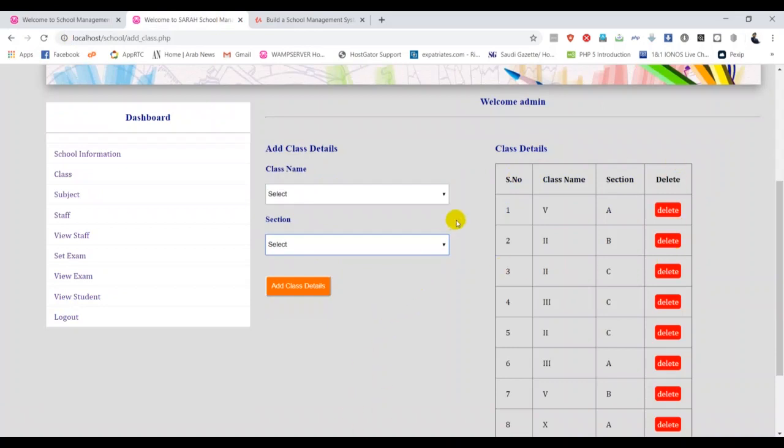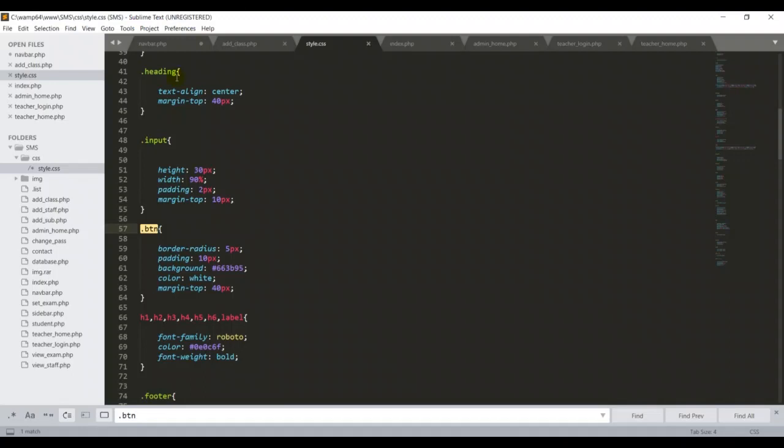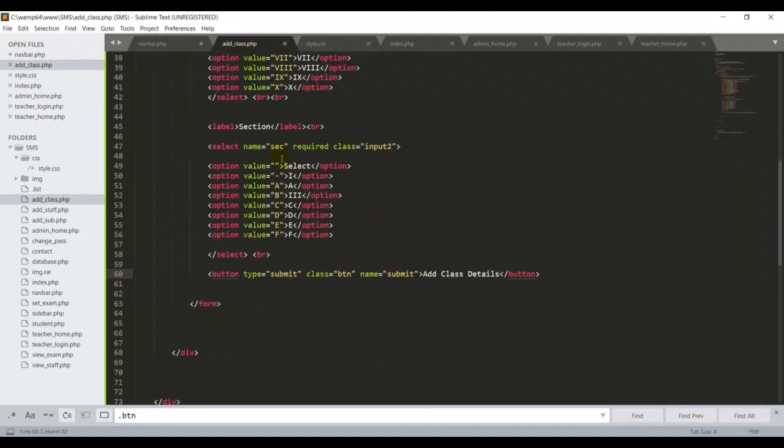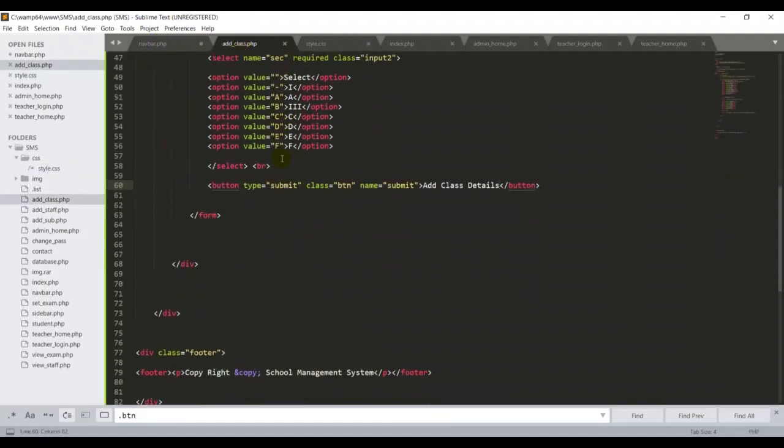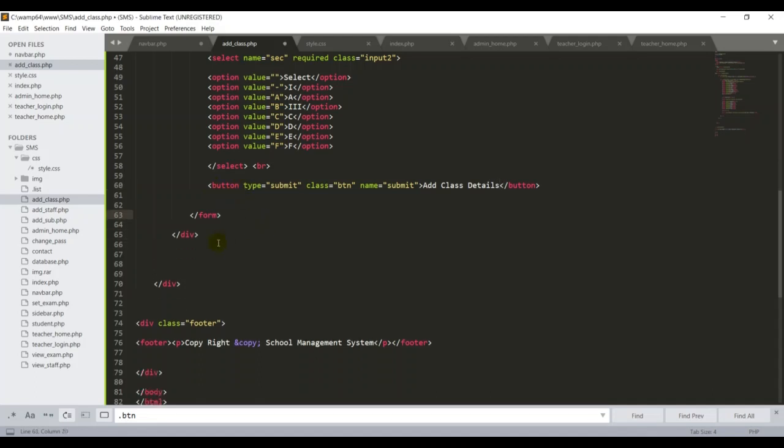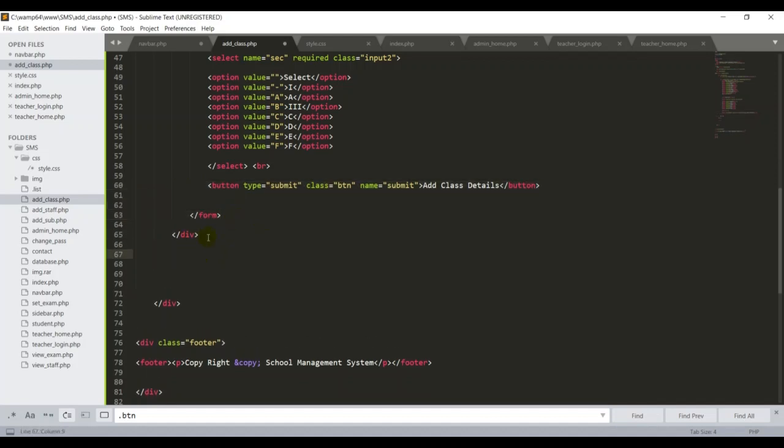Okay, for the table, I want to create one more section in my add underscore class.php. So I go back here, guys, and this is my add underscore class.php. I come out from this section and I want to add one more, because this form is completed. Now after the div tag, I want to create one more div tag.